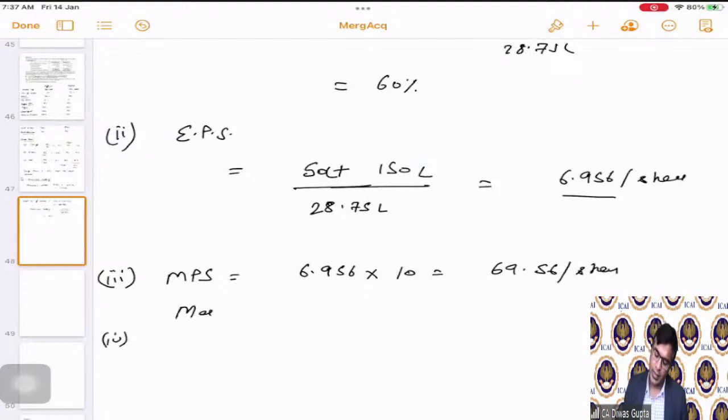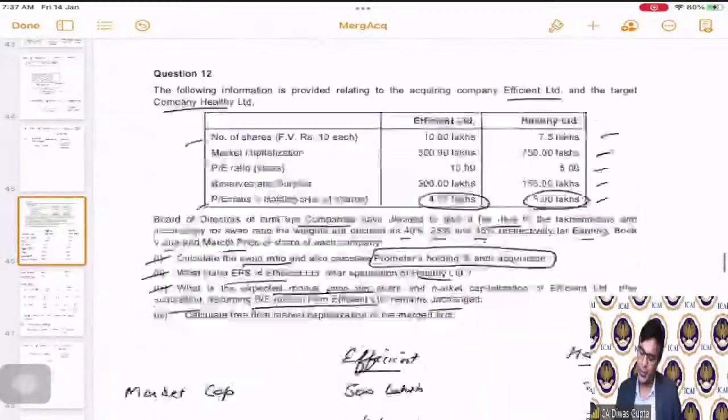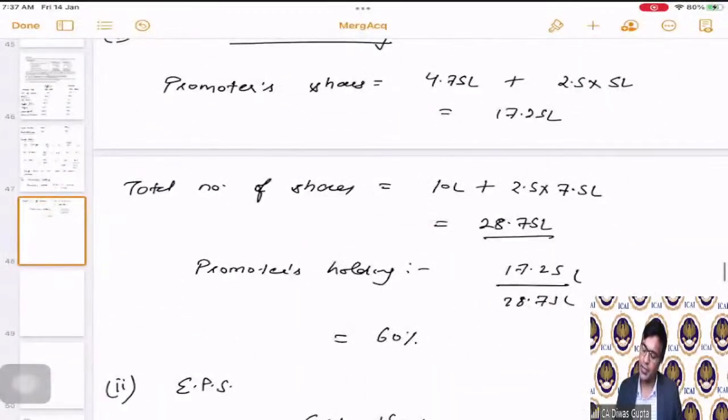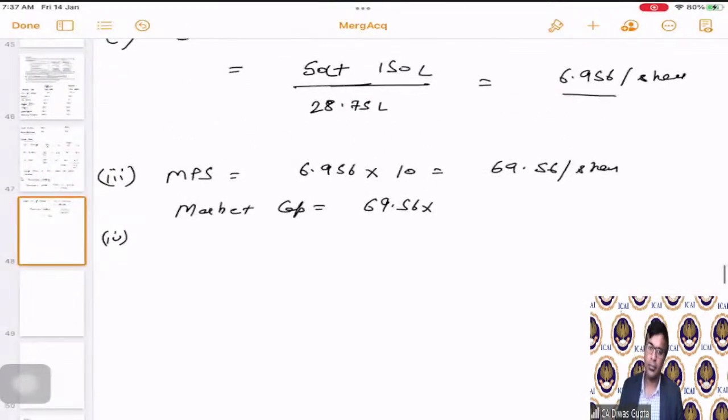This is MPS, and the market cap is 69.56 multiplied by the total number of shares. Total number of shares is 28.75 after issuing, correct? So this comes as 1,999.85 lakhs.